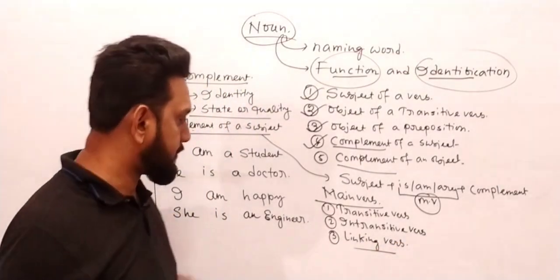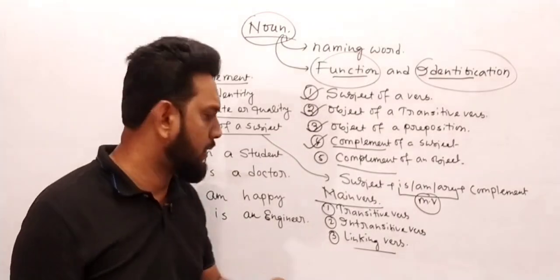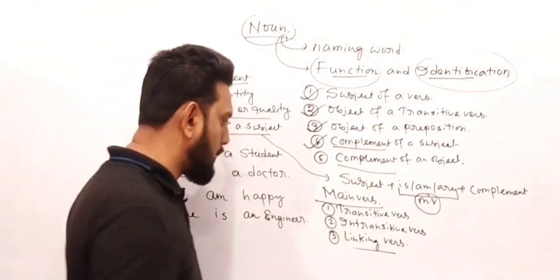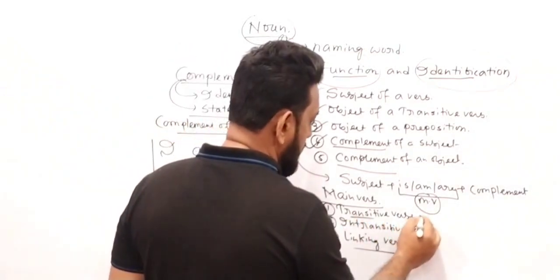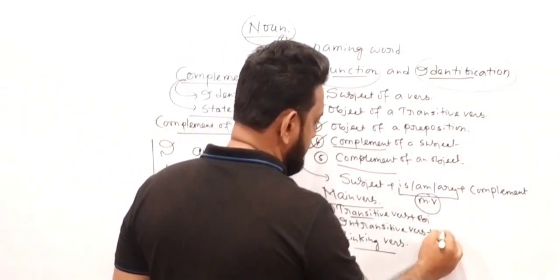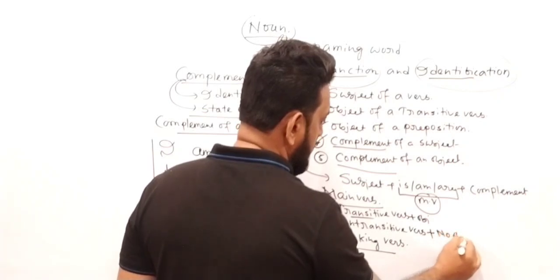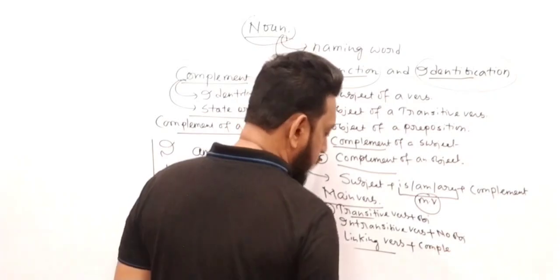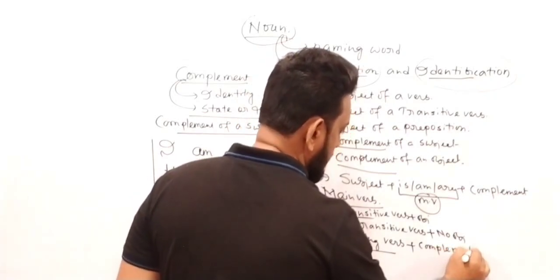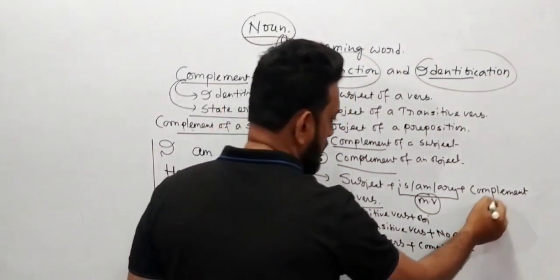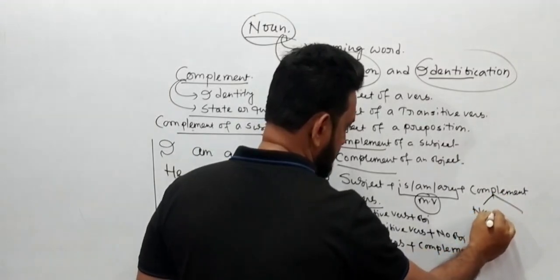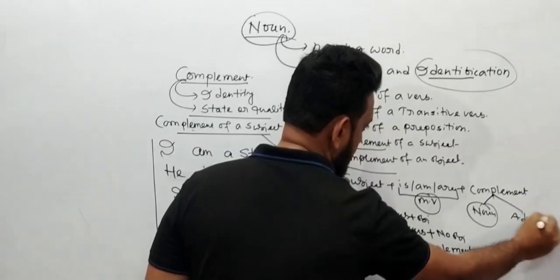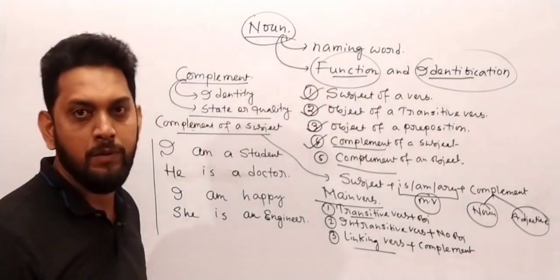Sorry my friend. The main verb has been divided into 3 parts: transitive, intransitive, and linking verb. Got it? Now, a transitive verb must have an object. An intransitive verb should not have any object. And a linking verb must have the complement. And always remember, a complement is always either a noun or an adjective.